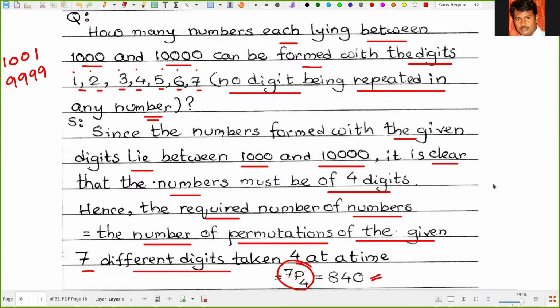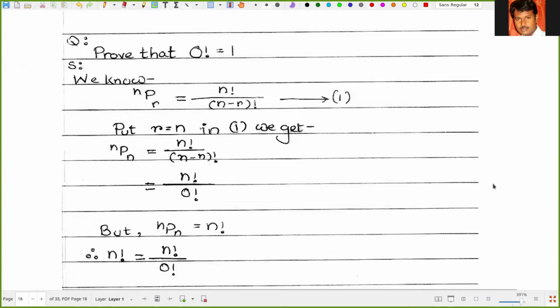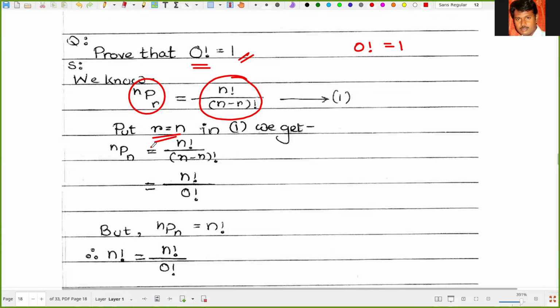Let's check the next problem. Very interesting. Prove that 0 factorial is equal to 1. Already we have in the factorial notation that 0 factorial is taken as 1. So we have to prove here that 0 factorial is equal to 1. Now we know nPr is equal to n factorial upon (n minus r) factorial. Now put r is equal to n.